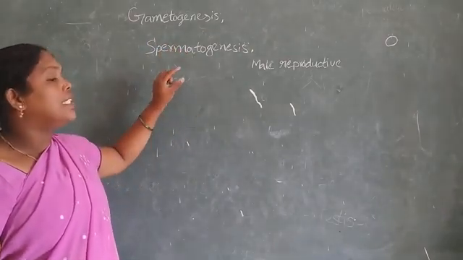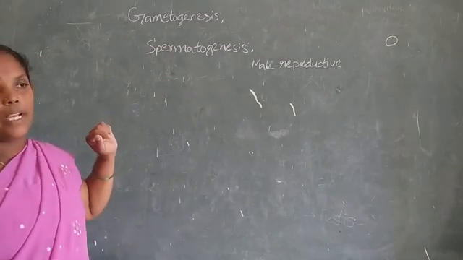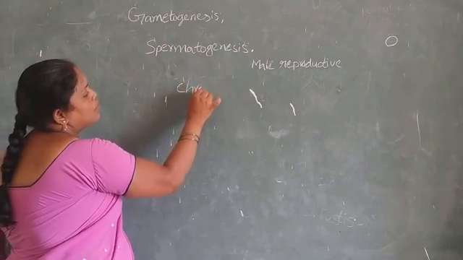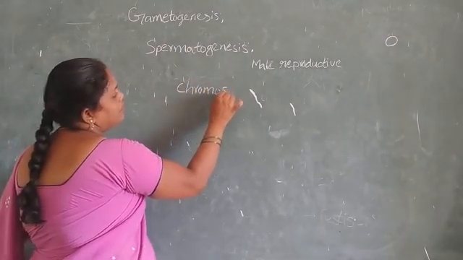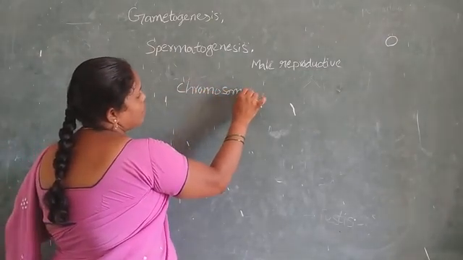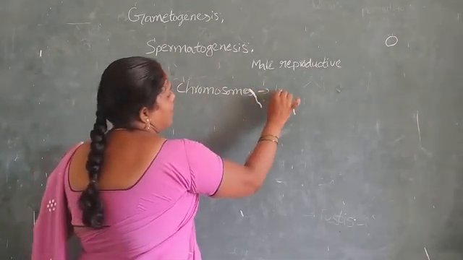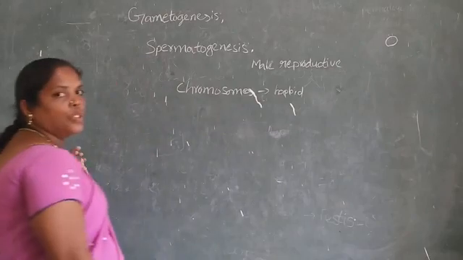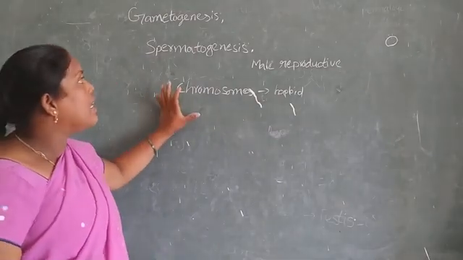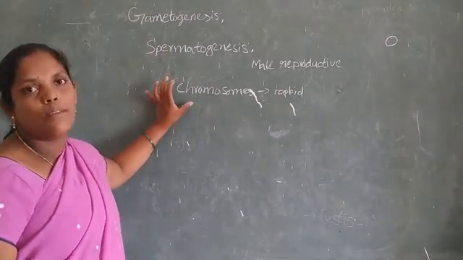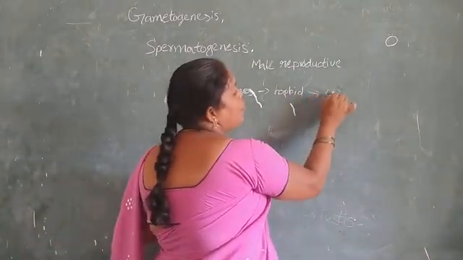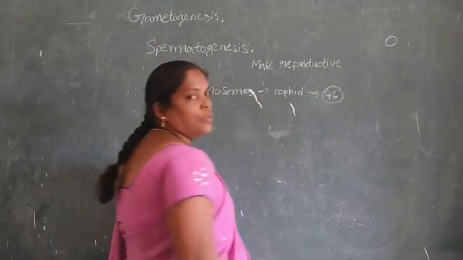The spermatogenesis stem cells contain chromosomes, which multiply to 46 chromosomes.